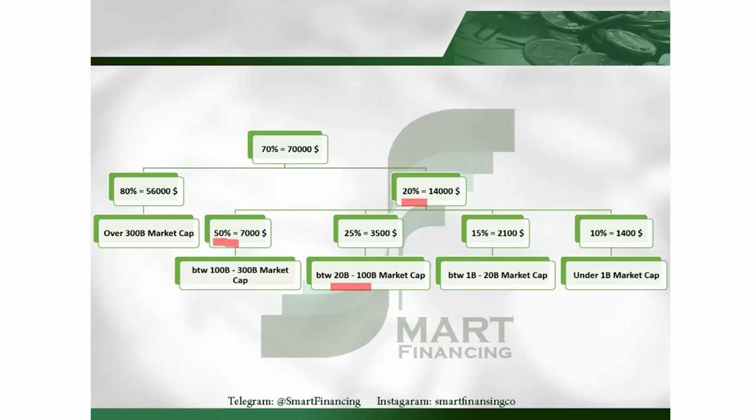Continuing, we should invest 15% of this money, that is equal to $2,100, in companies with a market cap between $1 billion and $20 billion. And lastly, with only 10%, which is equal to $1,400 in this example, we should invest in companies with a market cap under $1 billion.